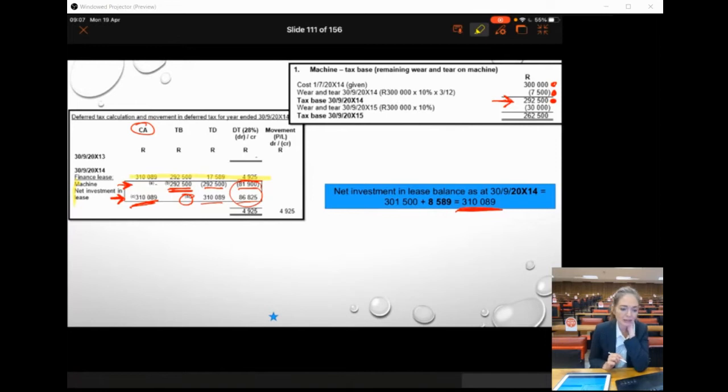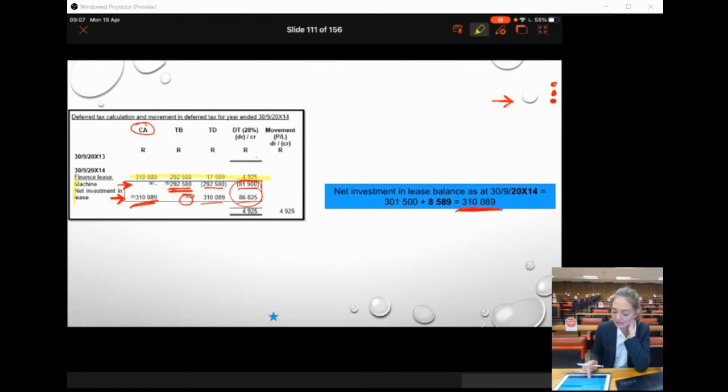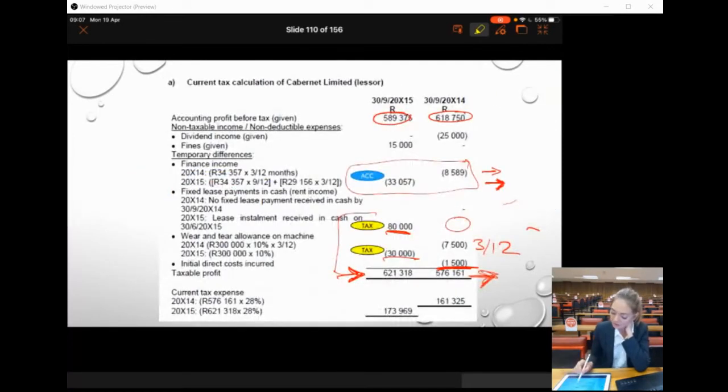Why do we remove the finance income in 2015 as we received and have to pay tax on it? No, but we don't pay tax on the, so the question that he has relates to the current tax calc. So asking, why do we remove the finance income over here. Remember, we don't pay tax on the finance income. We pay tax on the lease payment that we have received.